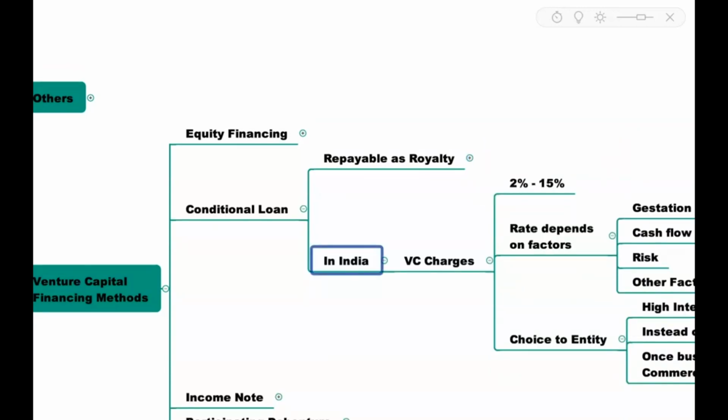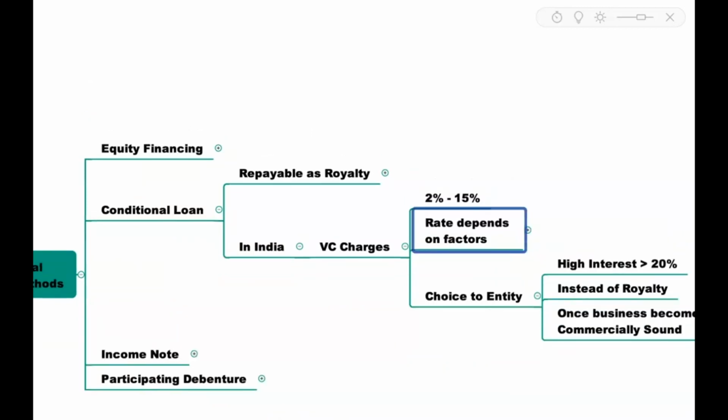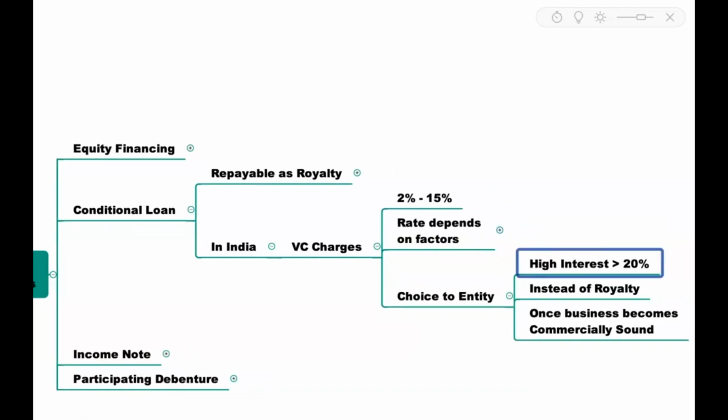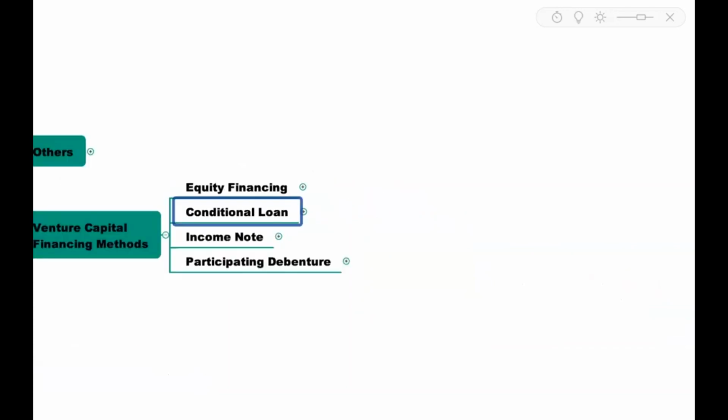In India, venture capitalists will be charging somewhere between 2% to 5% as royalty, and this rate actually depends on various factors like gestation period, cash flow patterns, risk, and other factors. In some cases, venture capitalists will also give choice to the entity to pay interest instead of royalty. In that case, it will be very high, many times greater than 20%. This is instead of royalty, and this will be paid only when business becomes commercially sound. That's about conditional loan.